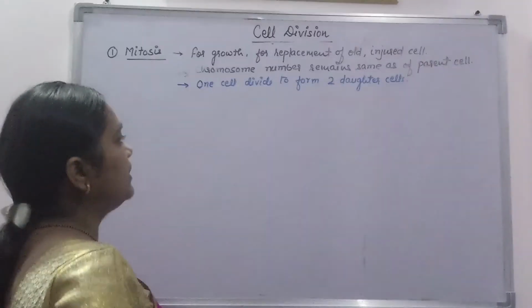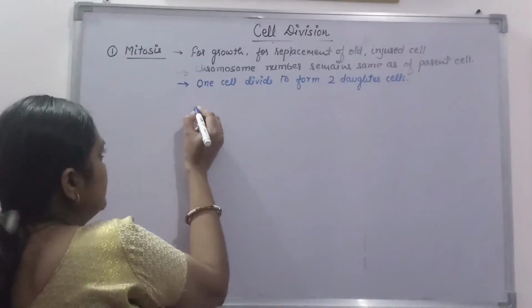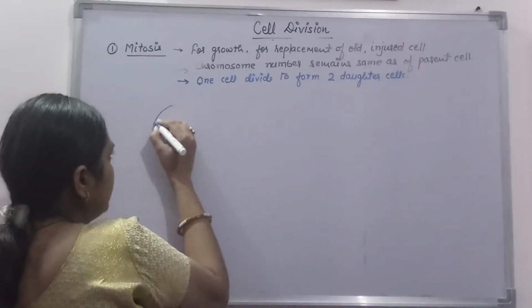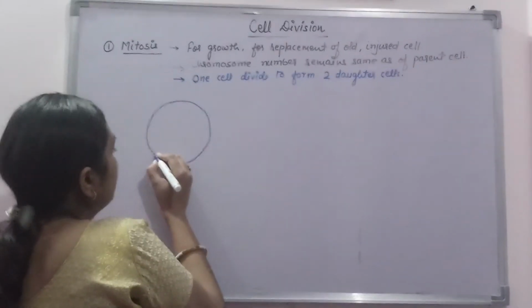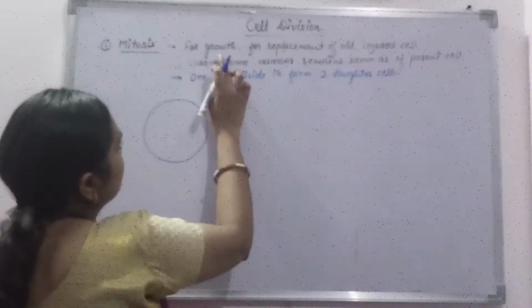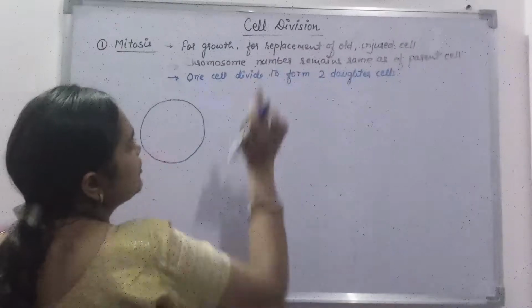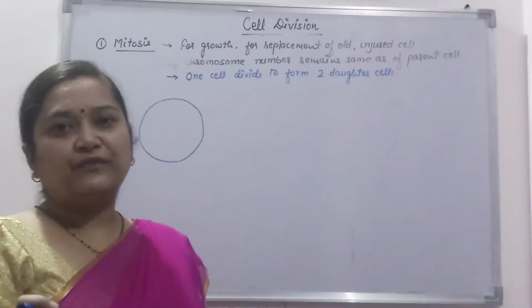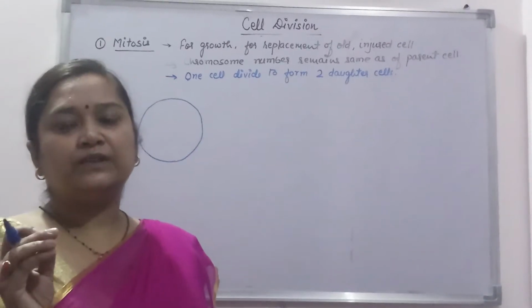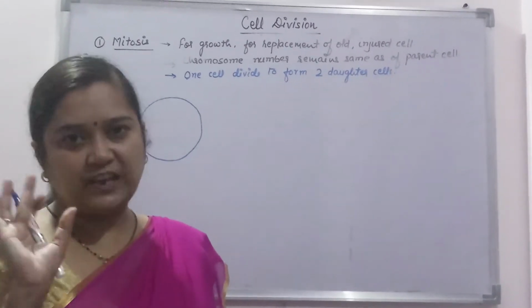See how it happens. See student, this is a somatic cell. As I have told you, the cells that are involved in the growth, replacement of old and injured cell. In these type of cells, mitosis takes place.